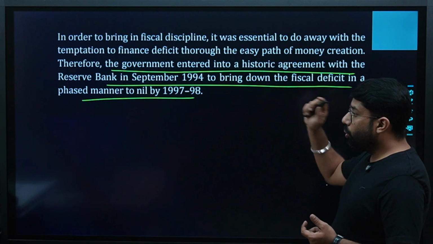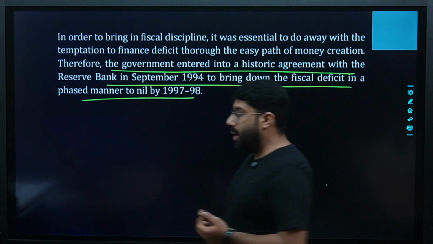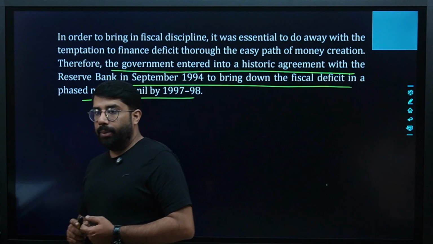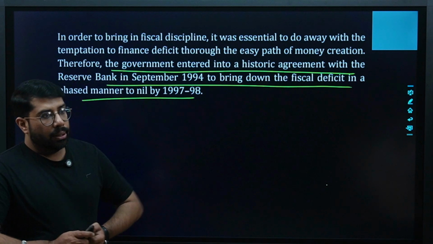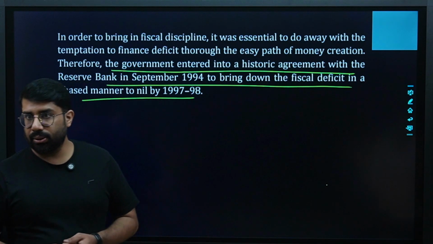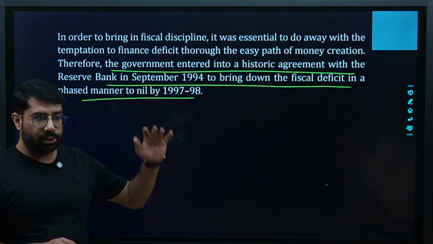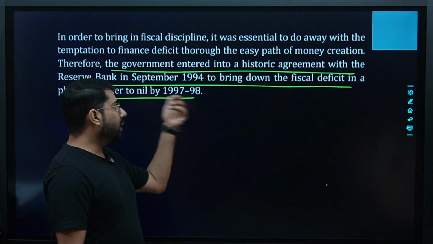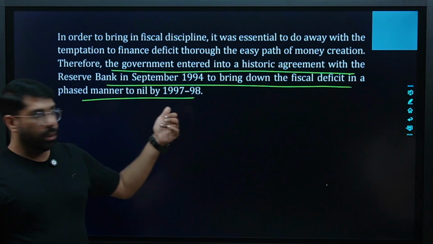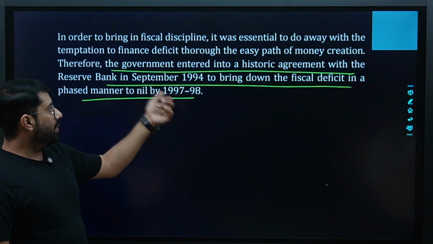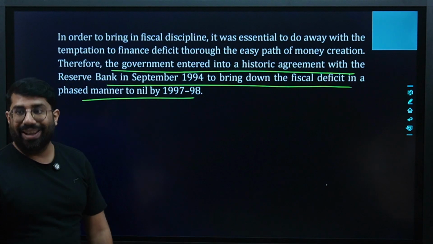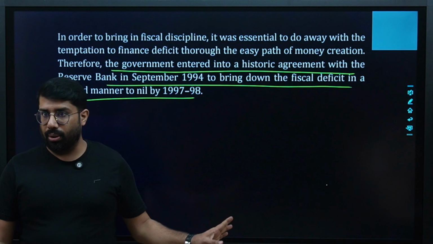So to deal with the fiscal deficit, in September 94 an arrangement was made between the government and the RBI that they will do the monetary changes and bring down the fiscal deficit. And by 97-98, this agreement worked, and the fiscal deficit was brought to nil. There was no fiscal deficit at all.